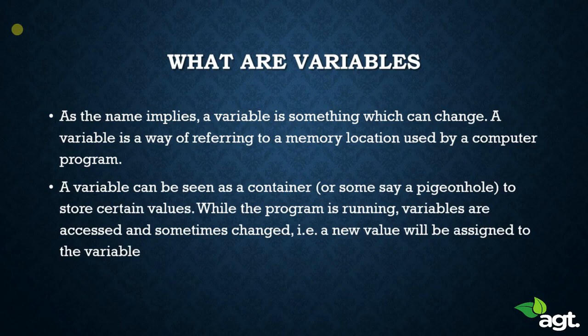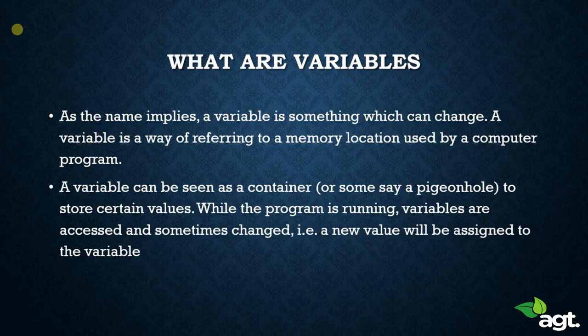Now, variables can be assumed as a container. That means it can store something. And the best part about variables is that its value can be changed during the program. It can be accessed anytime and its values can be changed.